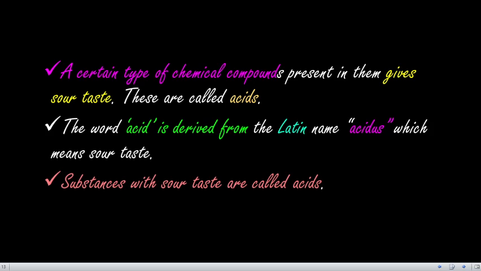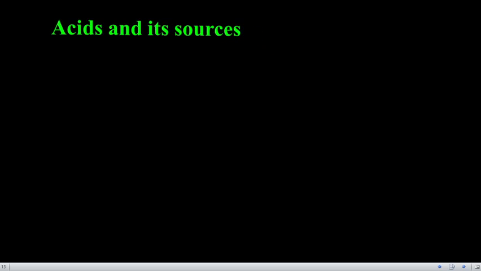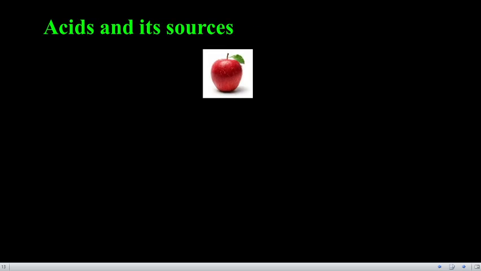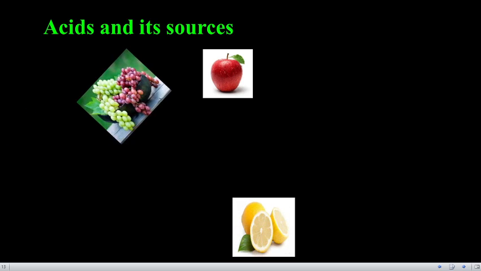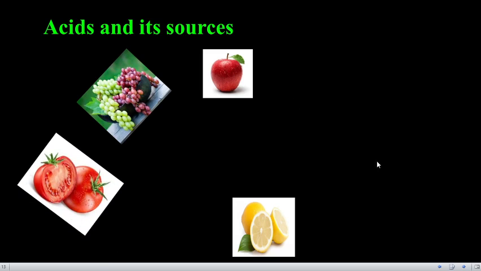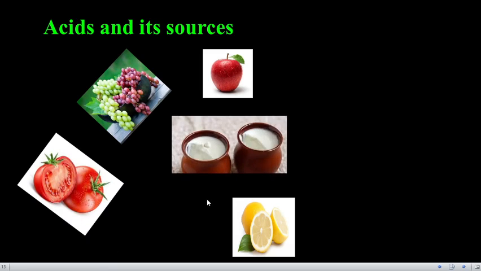There are so many acids present in different types of substances. Let me show the examples. Apple contains malic acid. Lemon contains citric acid. Grapes contain tartaric acid. Tomato, which we use in day to day life, contains oxalic acid. Curd contains lactic acid.